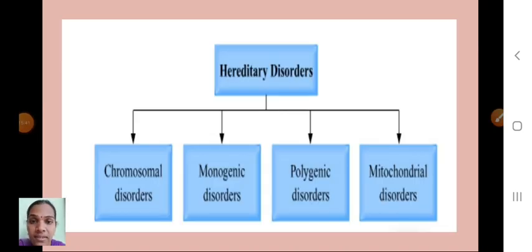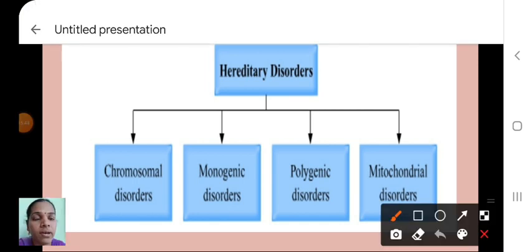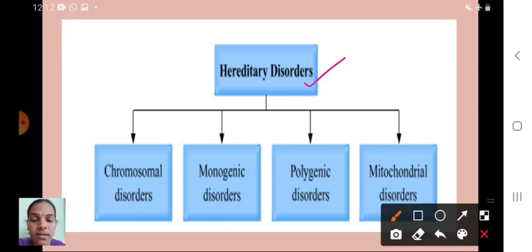So children, in this session we discussed what is meant by genetic disorders and chromosomal abnormalities. Because of these chromosomal abnormalities, which kind of diseases can occur? Three examples we discussed: Down syndrome, Turner syndrome, and Klinefelter syndrome.